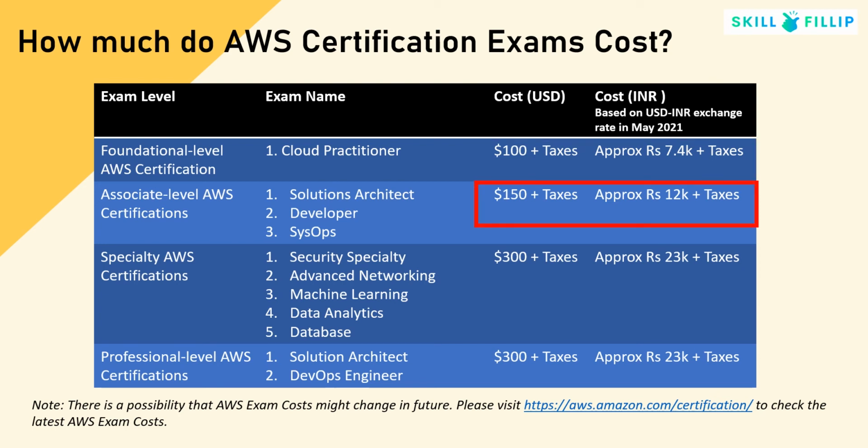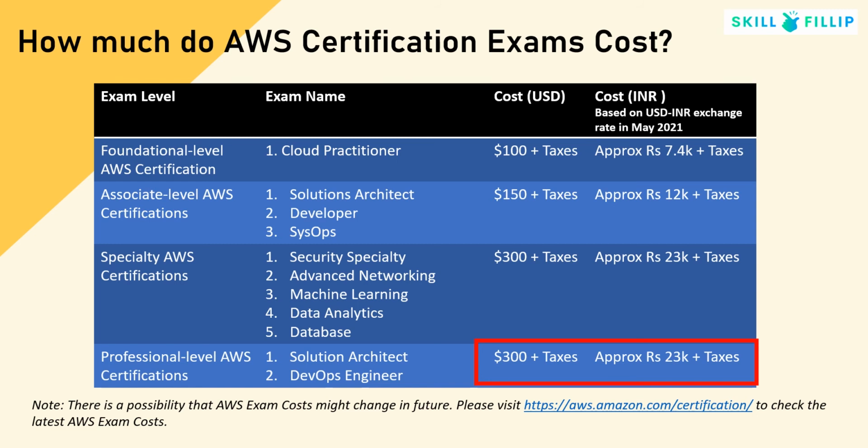Now talking about associate level AWS exams, that is Solutions Architect, Developer Associate and SysOps, the exam cost is $150 plus some taxes, which is around 12,000 Indian rupees. For the specialty level exams, the cost is $300 plus some taxes, and in Indian rupees it is around 23,000 rupees. The same is the case with professional level exams, the cost is $300.